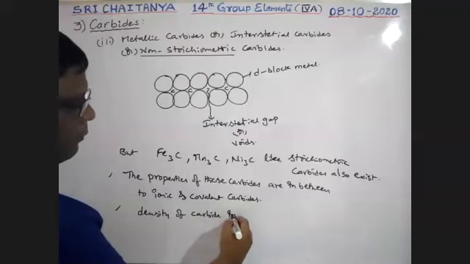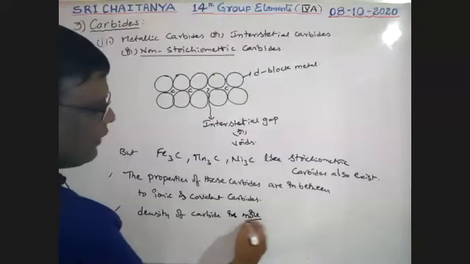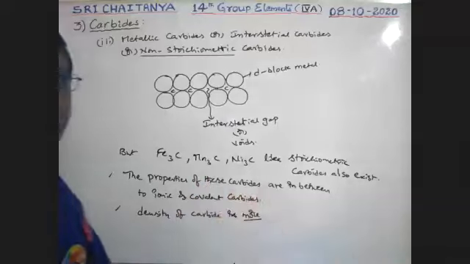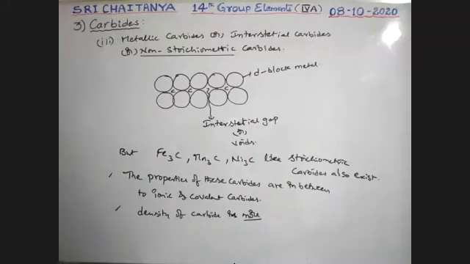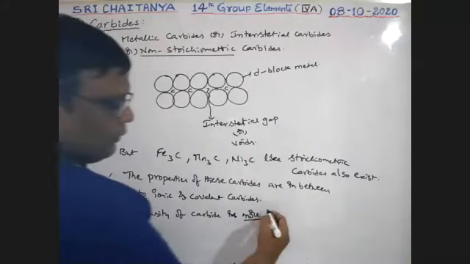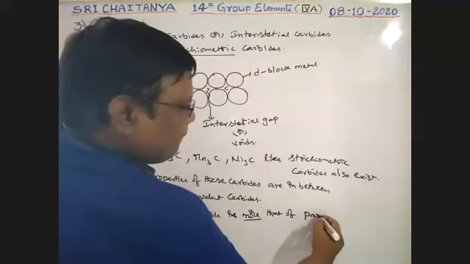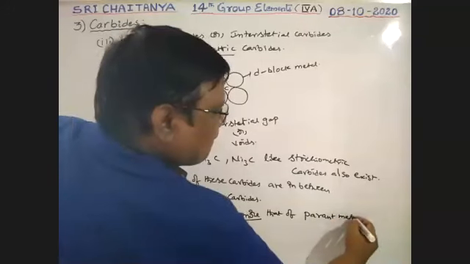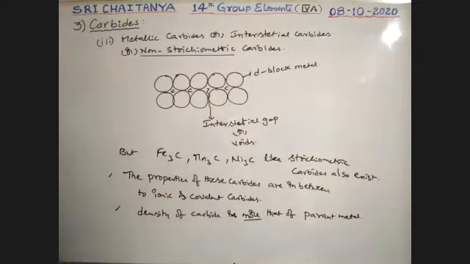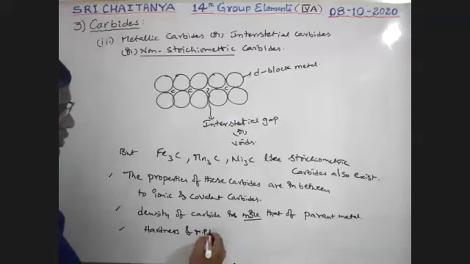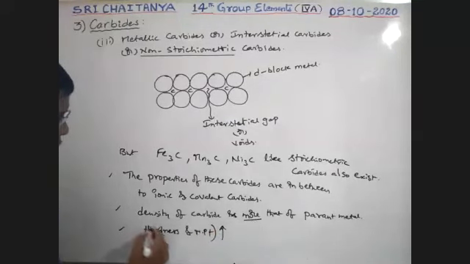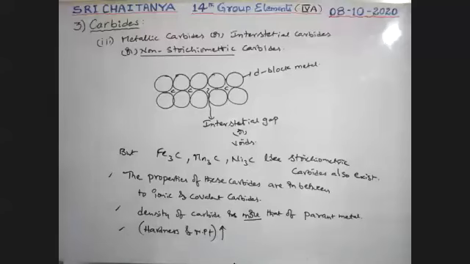Next point, density of carbides. Very important: because these gaps are filled, density automatically increases. So the density of this carbide is more than that of the parent metal. Because of this, hardness and melting points both are increased.